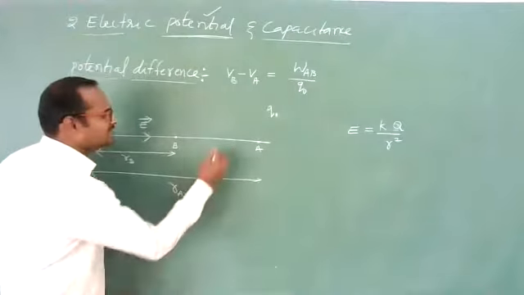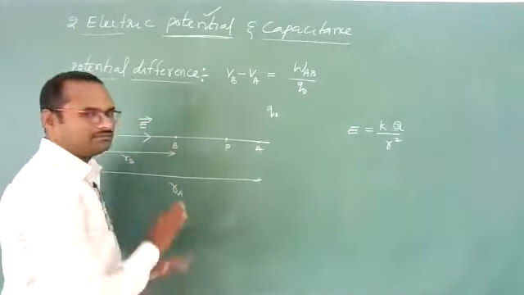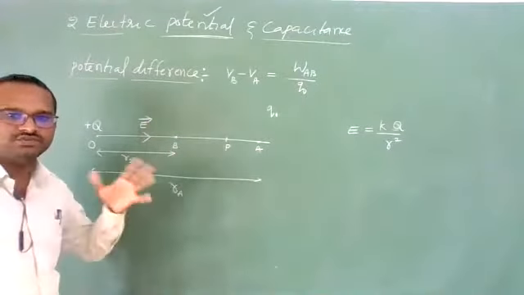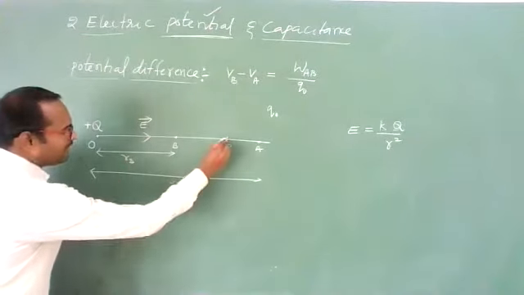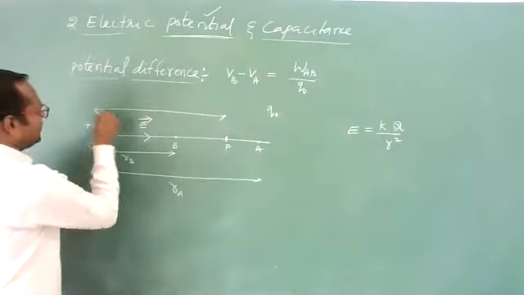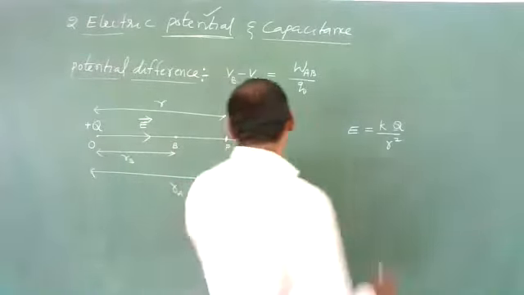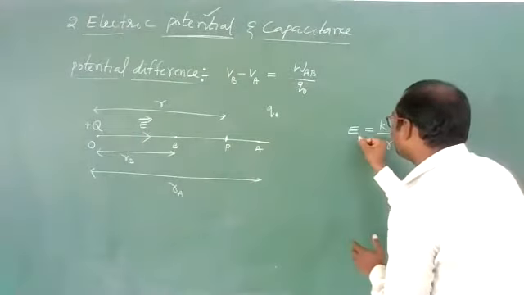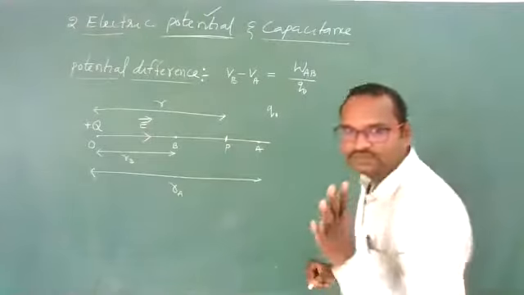That is, let us consider one particular point P in the field of this plus Q charge, at a distance of R from the plus Q charge. Now, at this point P, as we know, the electric field is KQ by R square, a fixed value.